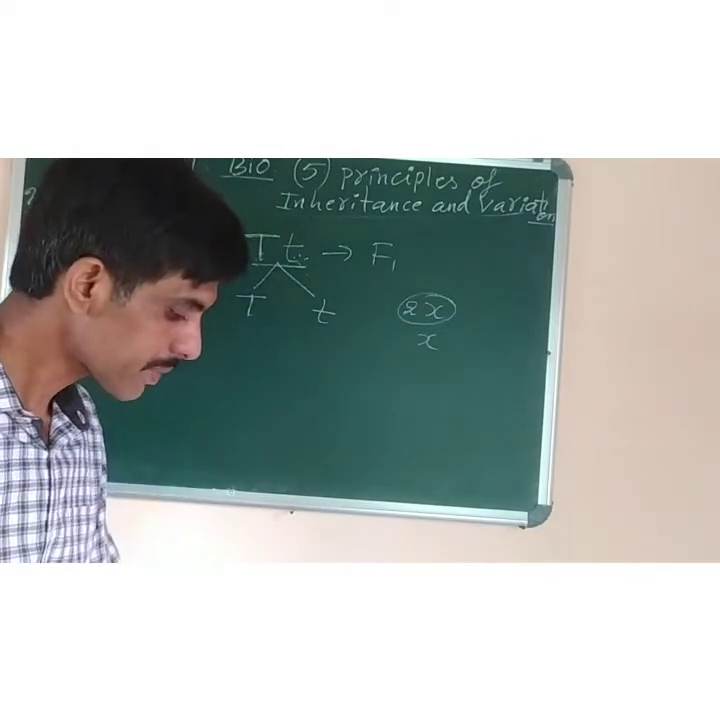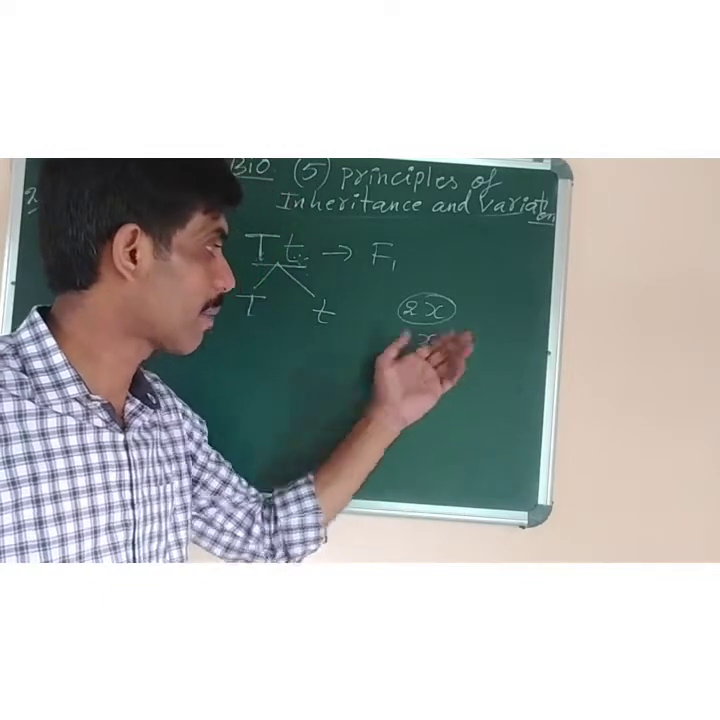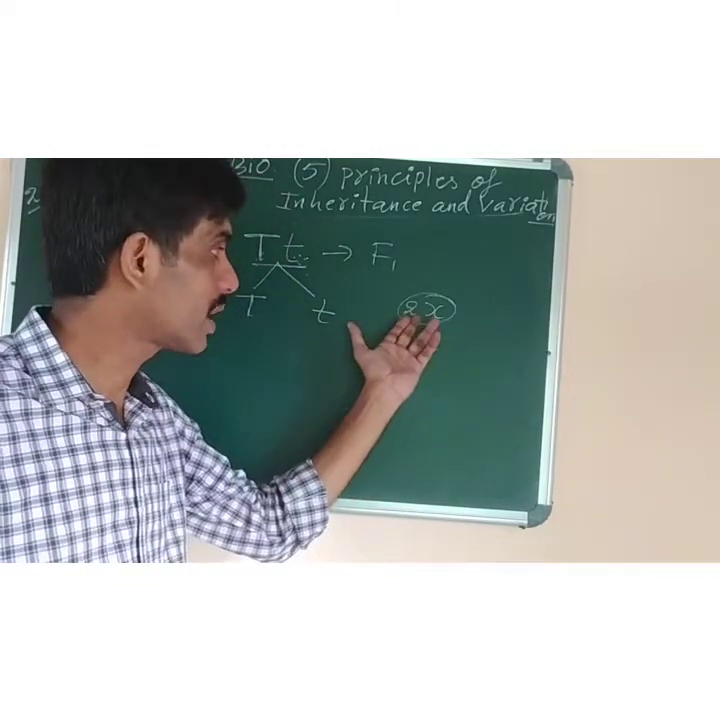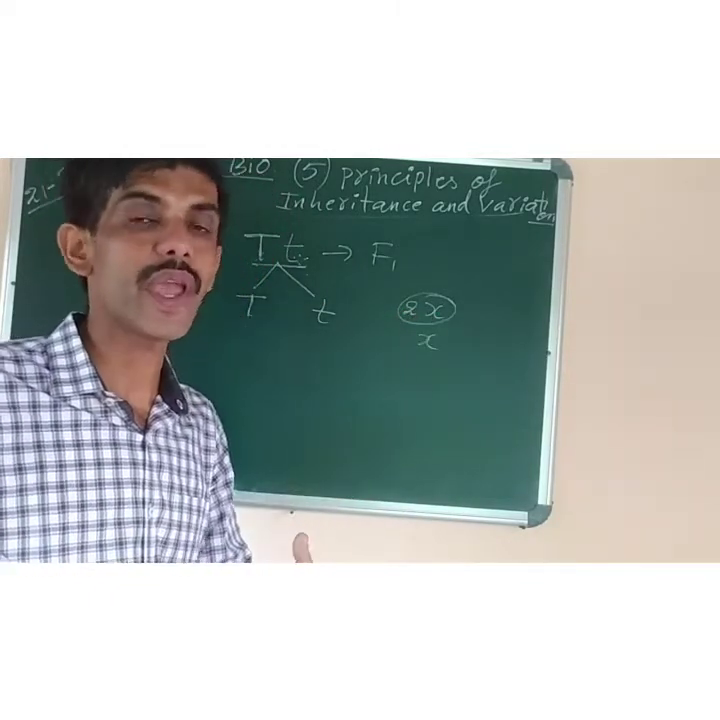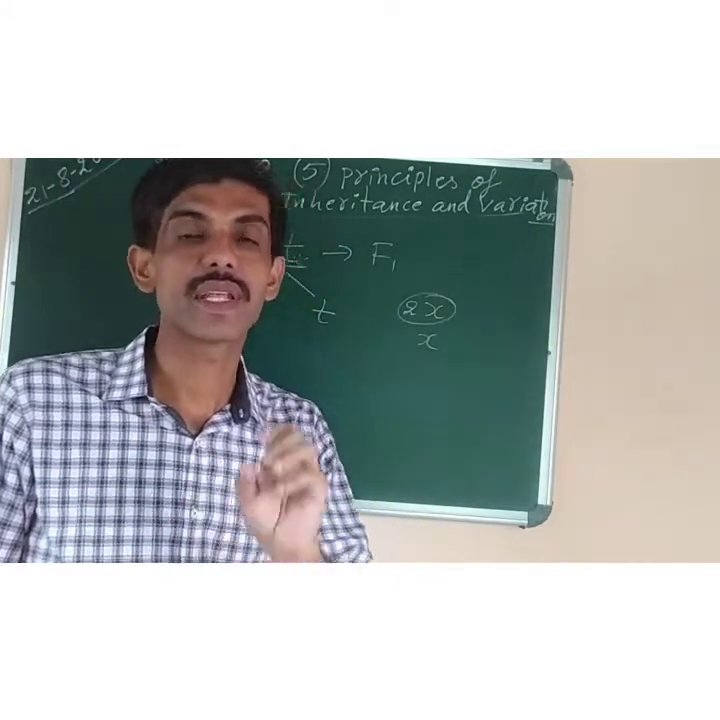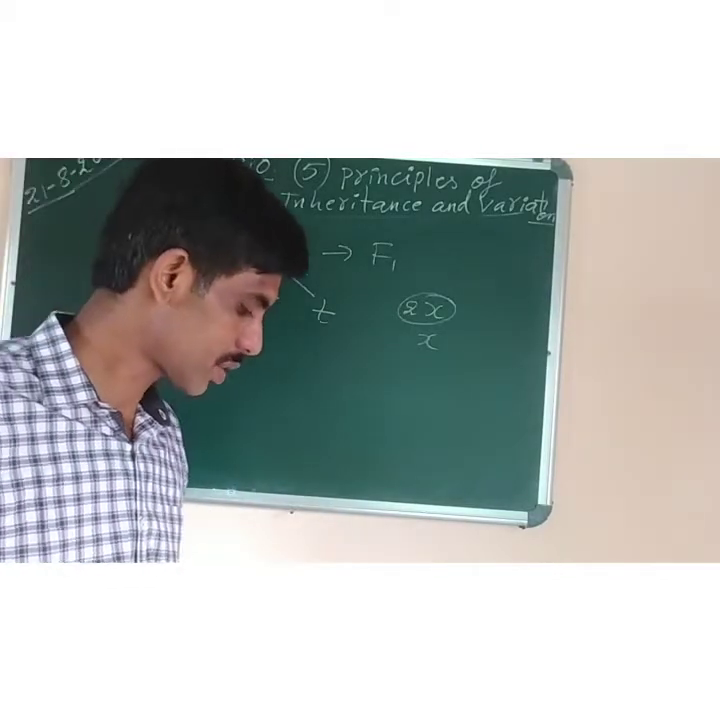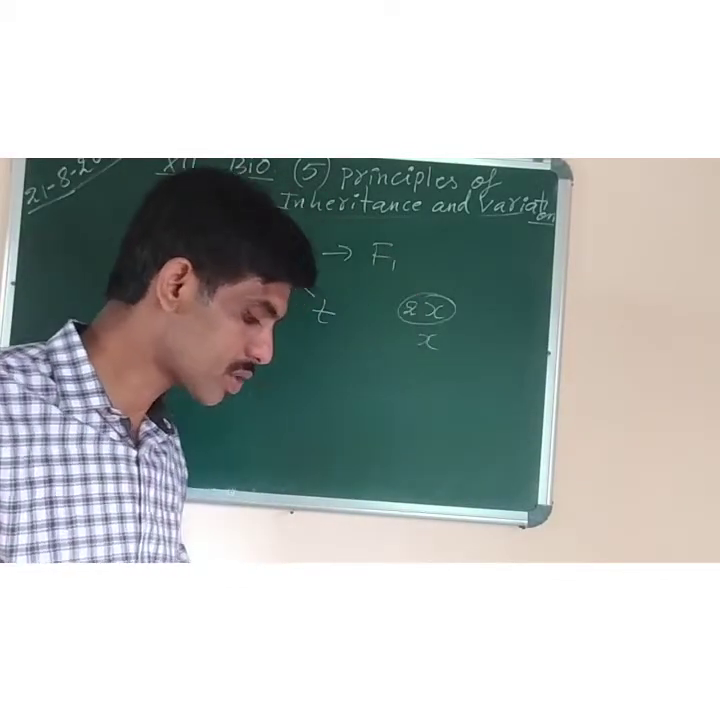Okay, because they cannot form the haploid gametes. Diploid organisms, like we are also diploid, we have two sets of chromosomes in our body cells. So when we form the gametes, the sperm cell or the egg cell, they are haploid. Okay. Now next one is law of independent assortment.